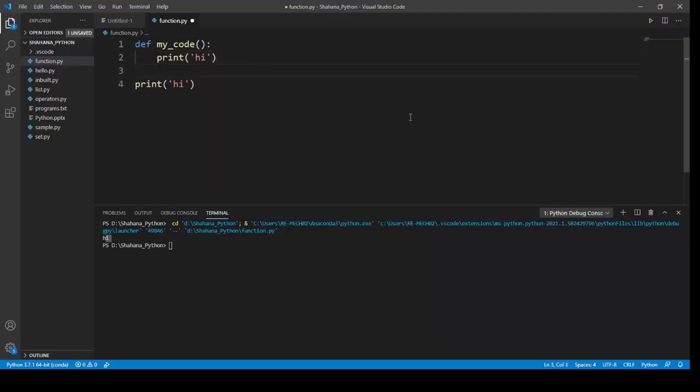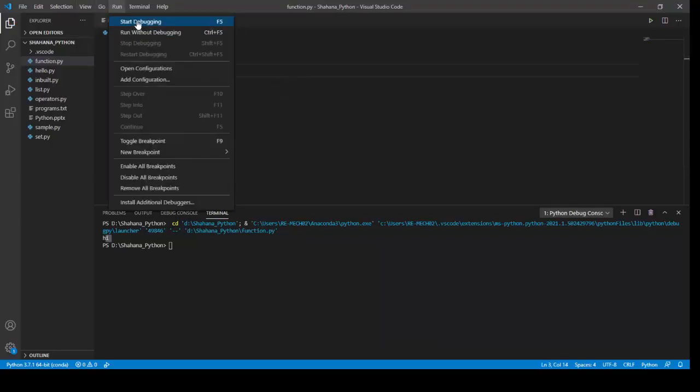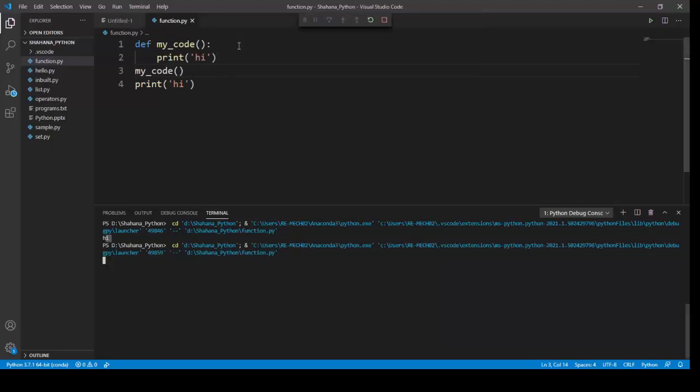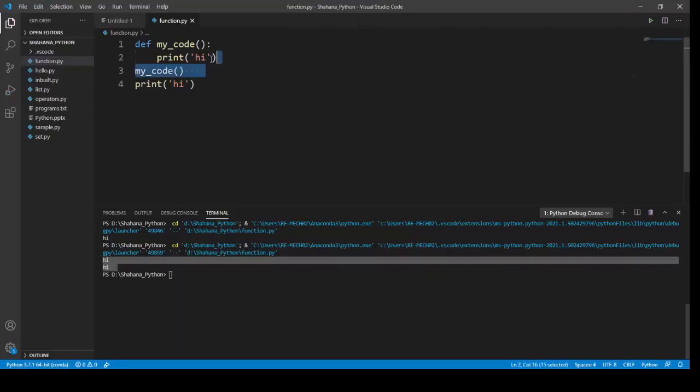This way you can call, or activate, our function. I'm saving it and going to start debugging, run file. You can see we got two hi's, so our Python function has been run. This is the proper way to create a function in Python.